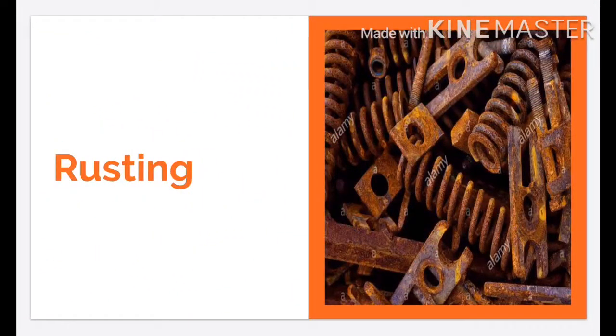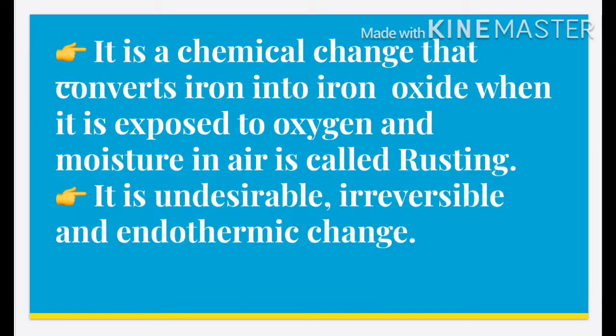So next chemical change is rusting. So what is rusting? It is a chemical change that converts the iron into iron oxide when it is exposed to oxygen and moisture in air. That is called rusting. Means when the iron is placed in atmosphere in which the oxygen and moisture is present in higher amount, then it will become corroded, means its surface become rusted. So this process is called the rusting.